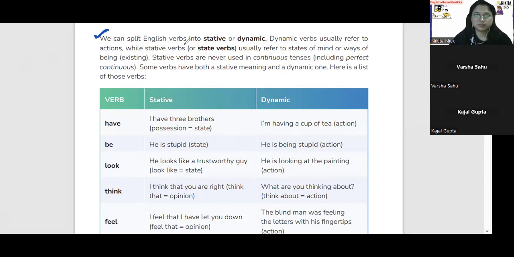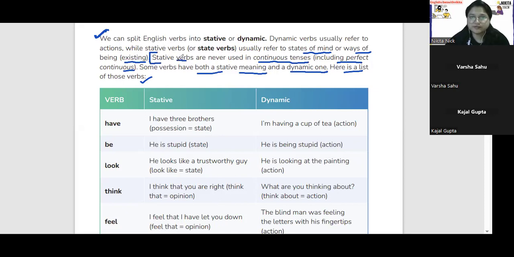We can split English verbs into static or dynamic. Dynamic verbs usually refer to action, while static verbs or state verbs usually refer to state of mind or way of being, existing. Static verbs are never used in continuous tenses, including perfect continuous. Some verbs have both a stative meaning and a dynamic one. Here is a list of those verbs. Okay, fine.